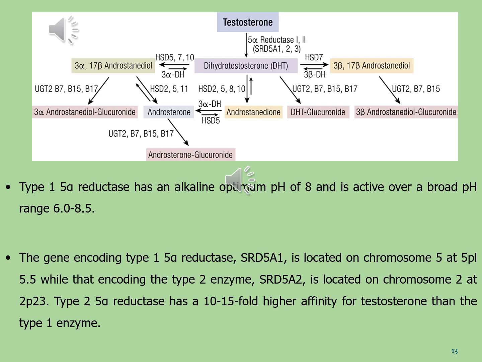The gene encoding type 1 5-alpha reductase, that is SRD5A1, is located on chromosome 5 at p15, while that encoding the type 2 enzyme, that is abbreviated as SRD5A2, is located on chromosome 2 at 2p23. The type 2 5-alpha reductase has a 10 to 15 fold higher affinity for testosterone than the type 1 enzyme.